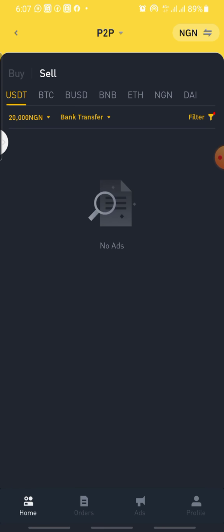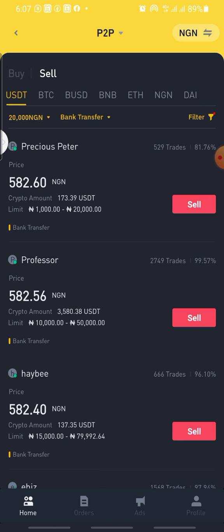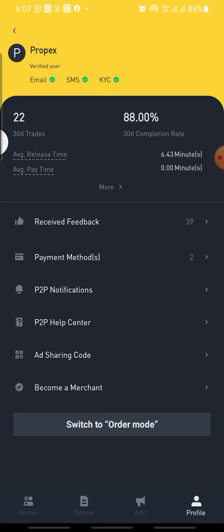So now you go to set it. Here is where you will look at this particular setting, that is your buy. You set it to 582.60. Then you click on post ad.